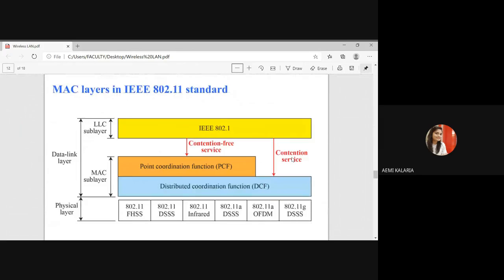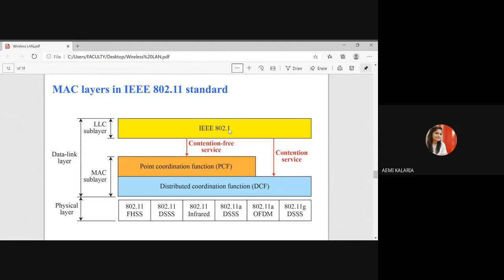What you can observe from this figure: first, on the physical layer, many 802.11 standards are working. Next is PCF on the next layer. As a part of the MAC layer, PCF and DCF are working, and on top of that the LLC sublayer is working. Inside the LLC, IEEE 802.2 is working. Now one by one, I'll discuss what DCF means, what the functionality of the DCF layer is, and what the functionality of PCF is.